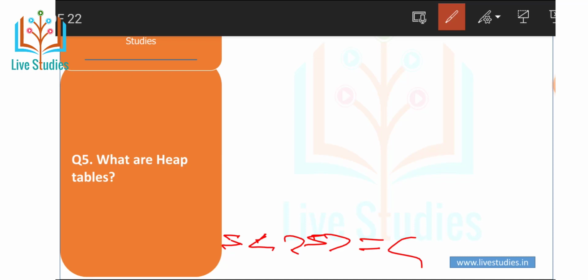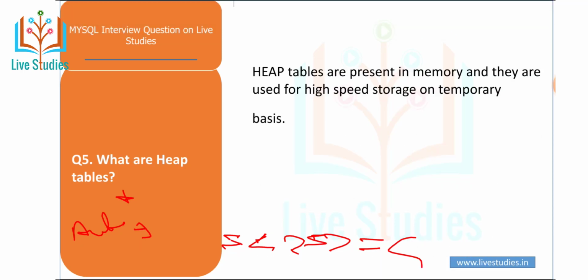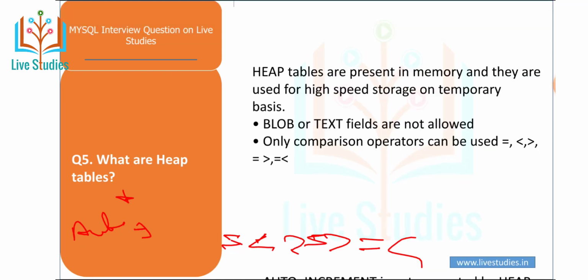Auto increment is not supported by heap tables. Indexes should not be null.